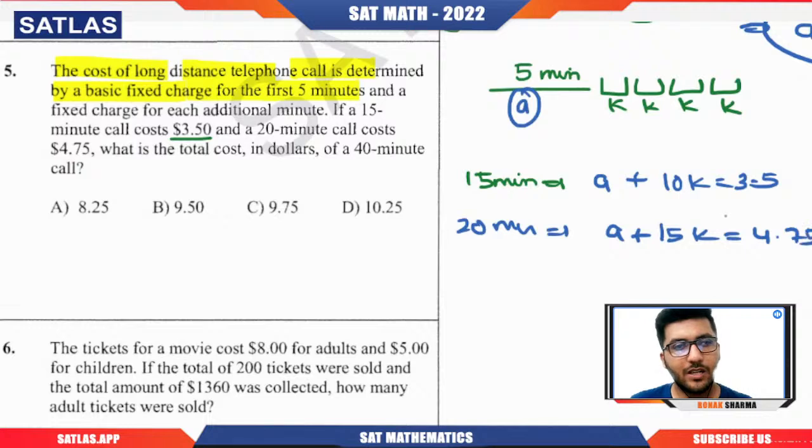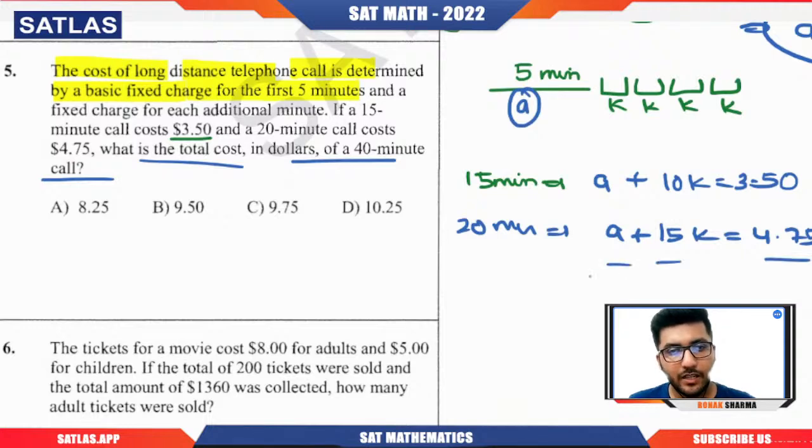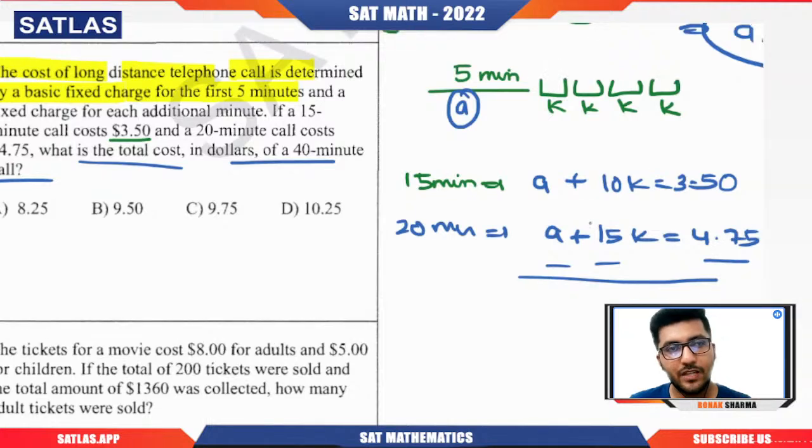Now they're asking what is the total cost in dollars of a 40-minute call. So definitely we want to calculate the value of A and K here. We can calculate the value of K by subtracting the equations. When we subtract two equations, we change the sign of the terms of the second equation.